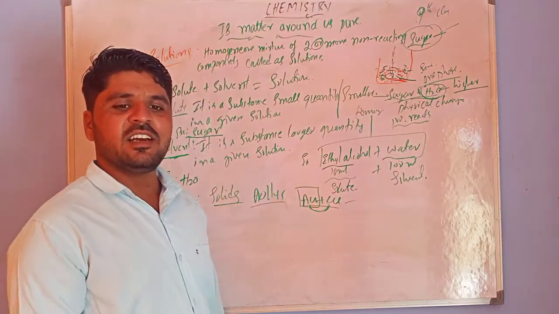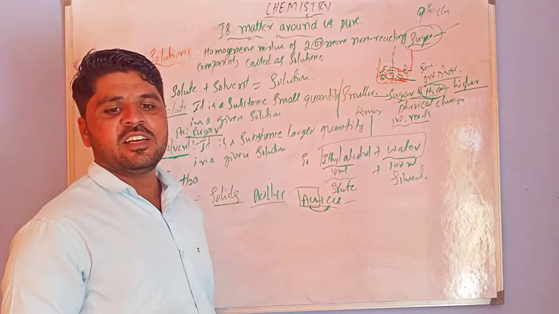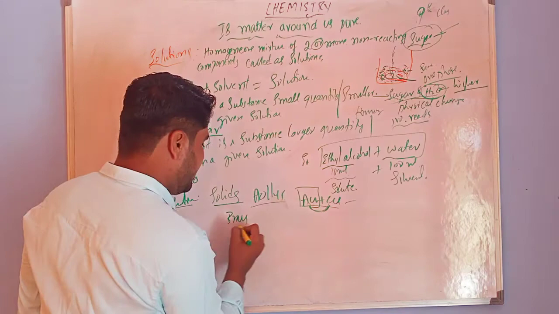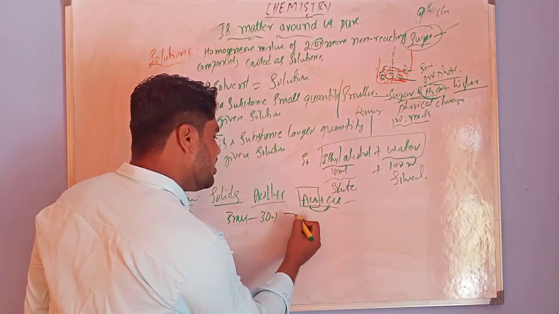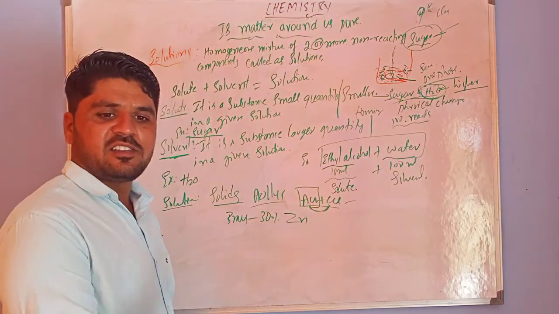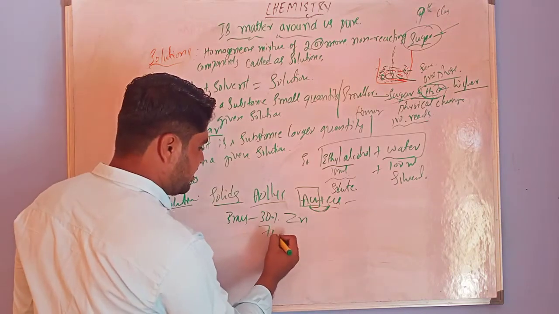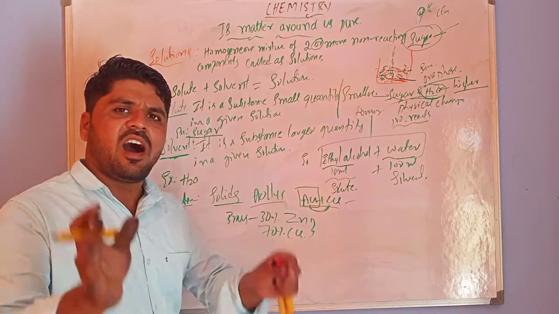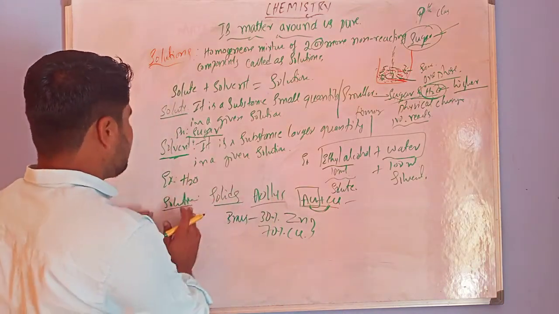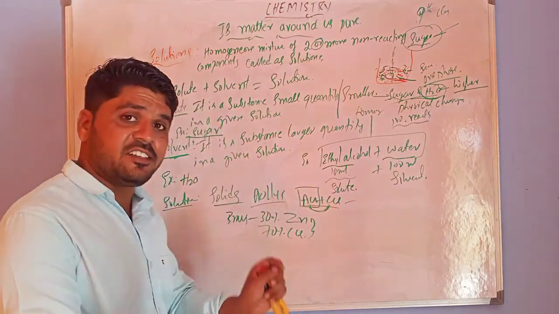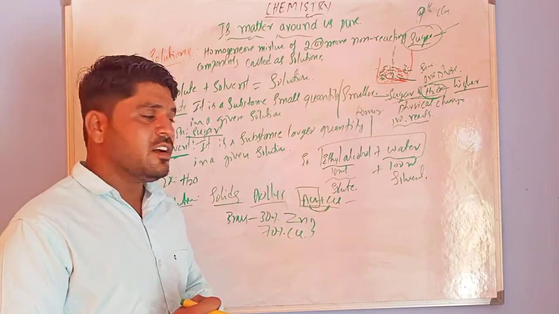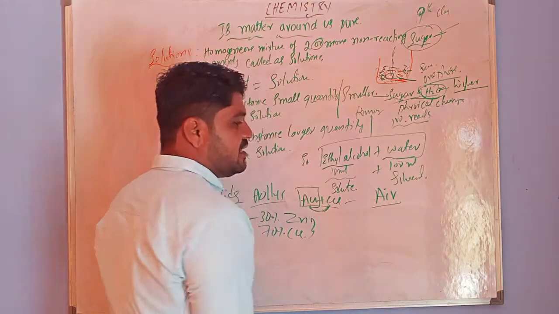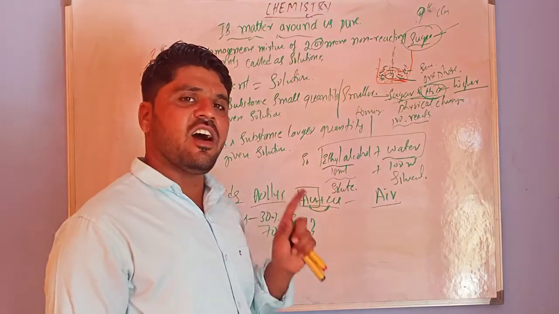Brass is an alloy. Brass has 30% zinc, Zn, and 70% copper. This is also an alloy. All alloys come under solid solutions. And also, our natural air is a solution. How?